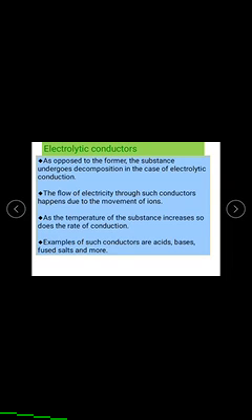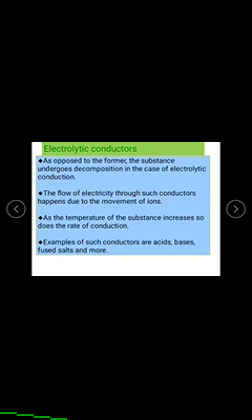Electrolytic conductors. As opposed to the former, the substance undergoes decomposition in the case of electrolytic conduction. That means the conductors which conduct electricity with the decomposition of an electrolytic solution are called electrolytic conductors.